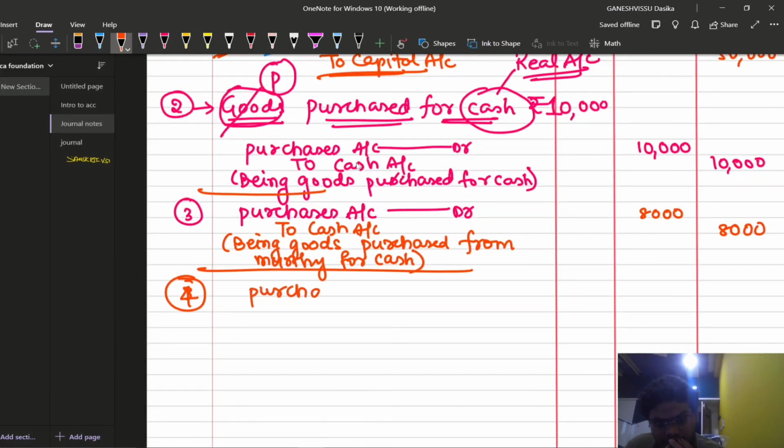Purchases account debit to cash account. You can pronounce it in different ways. You can pronounce this entry as purchases account debit to cash account, or purchases account debit to cash account. You can pronounce it in any of the ways. At last you are going to write only the solution. You are not going to ask anyone to say the solution.